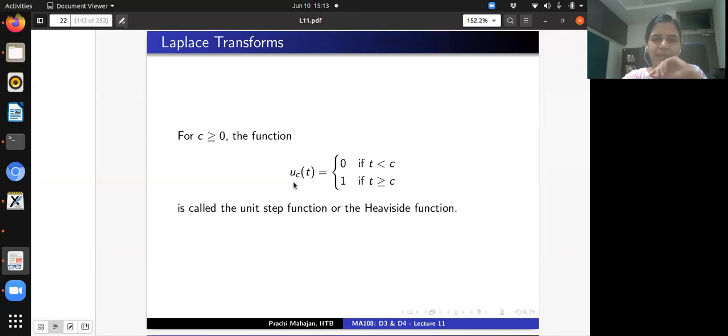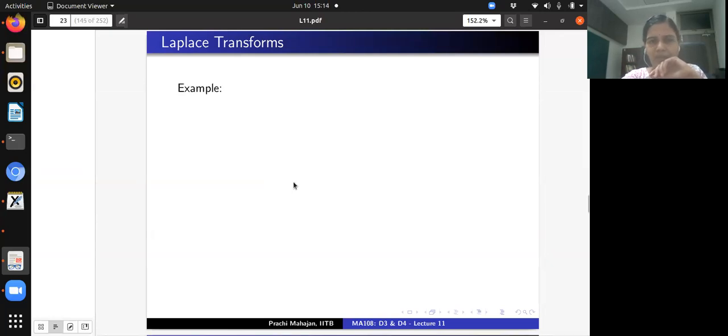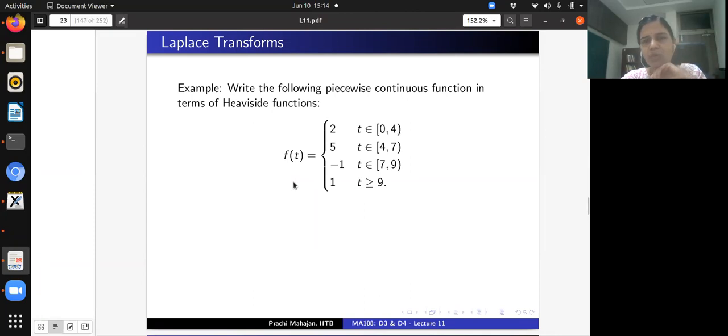Now suppose I have another piecewise continuous function given as follows. This function takes the value 2 on the interval 0 to 4, open 4. On the interval closed 4, open 7, it takes the value 5, minus 1 on closed 7, open 9, and everywhere to the right of 9, this function takes the value 1.